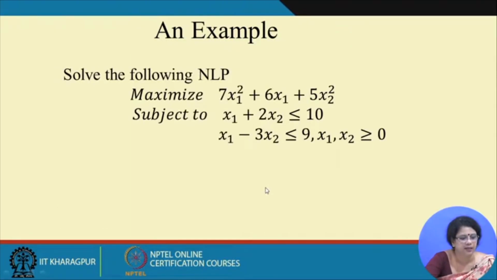Now let us consider one example from here. Before explaining the example, I will talk about a few properties of the geometrical interpretation of this Lagrange multiplier.